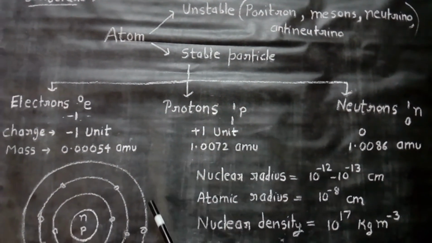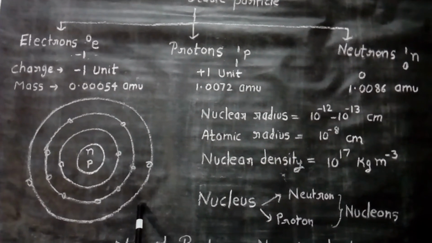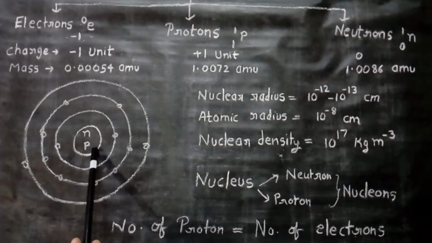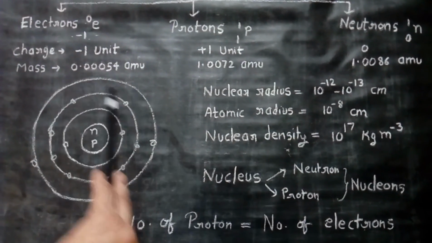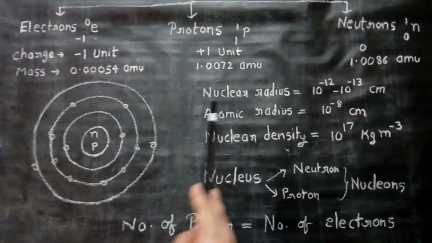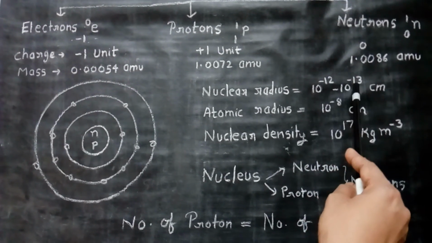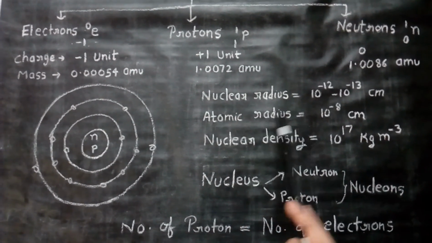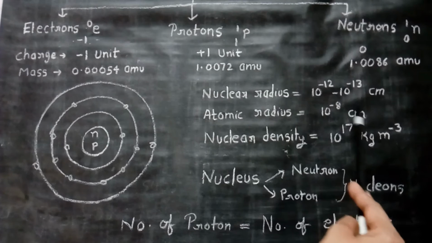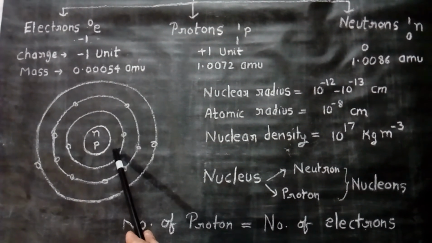Now let me consider the structure of atom. In the structure of atom, there is a nucleus at the center. The size of nucleus is very small as compared to the size of the atom. The nuclear radius is of the order of 10 to the power minus 12 to 10 to the power minus 13 centimeter, while that of the atom is 10 raised to the power minus 8 centimeter. So you can consider how small the nucleus is.